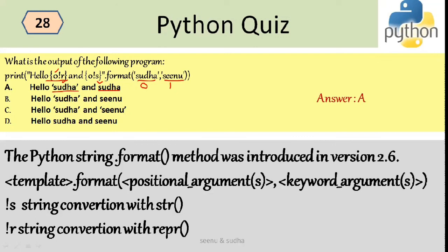Now, why did I get single quotes over here and not in here? Okay, so !s will give me this conversion. It will convert the string with the str function, and !r will convert the string with repr. Both are used for giving the string representation of an object. When you are doing it with repr, it will give the single quotes. When you are converting it using str, it doesn't give single quotes. So A is correct because I have mentioned 0 in both the cases, so I'll be getting Sudha and Sudha only.